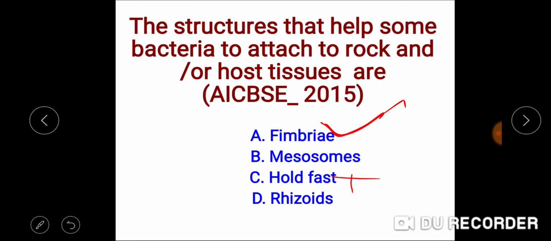So this is not the right answer. Mesosome is not the rhizoids. Rhizoids क्या होते हैं? Rhizoids are root-like structures in plants and fungi that function in support or absorption. So rhizoid is not the right answer.